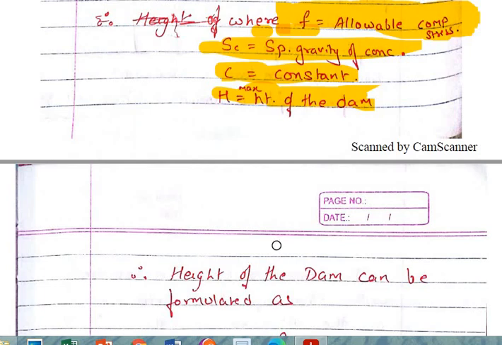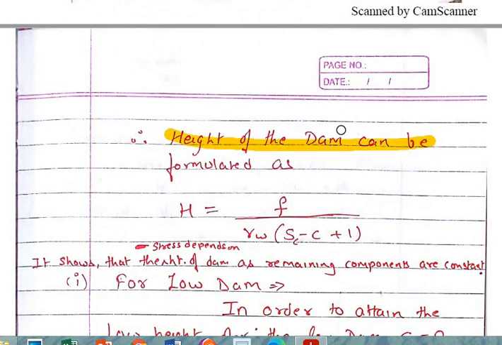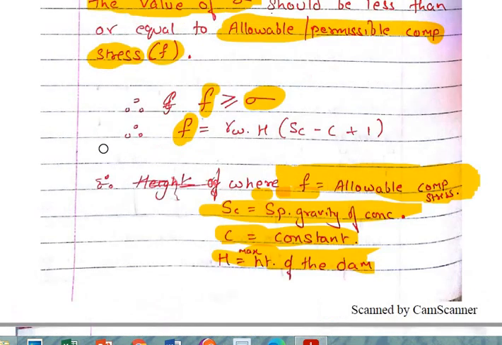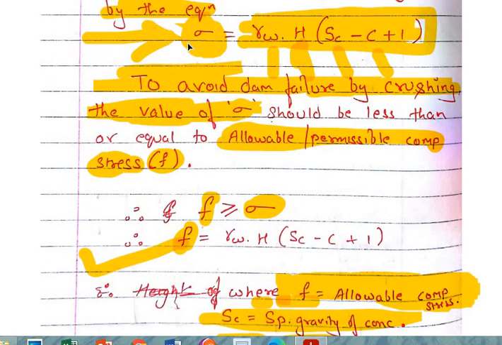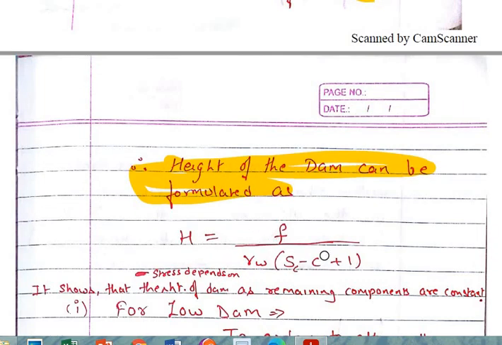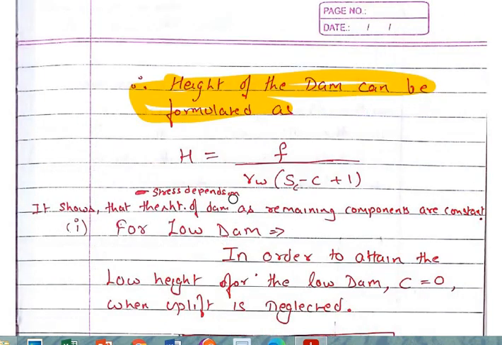So the height of the dam can also be formulated. You have been writing the equation in the form of the coming stress and the allowable stress, so I am just rewriting it in the form of H. So H is equal to F upon all the rest of the portion.